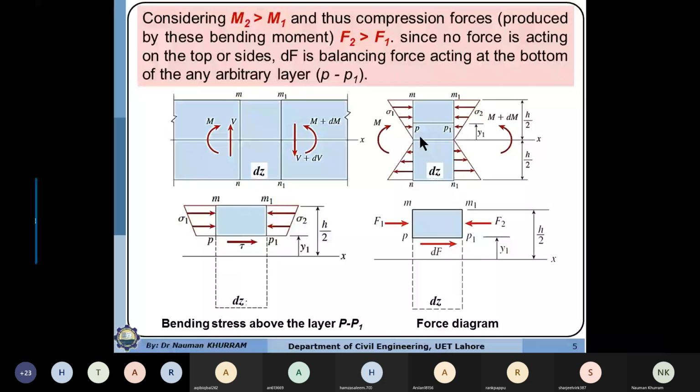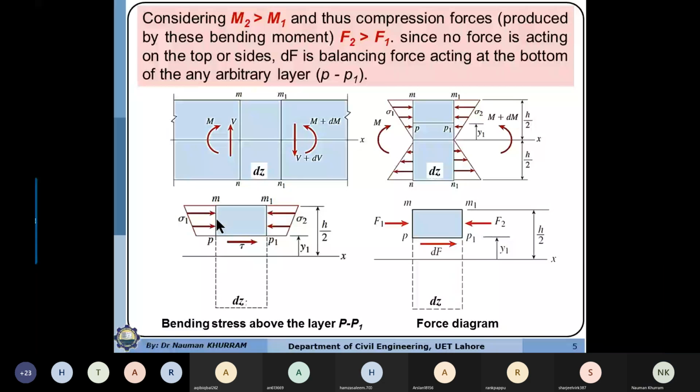So if I consider this layer, I just need to consider the stress acting only on this area. I will not consider this bottom stress. If I want to apply the equilibrium equation, equilibrium equations are always in terms of forces, not in terms of stresses. So this sigma 1 can be converted into force. This sigma 1 is multiplied with the area over which they are acting.